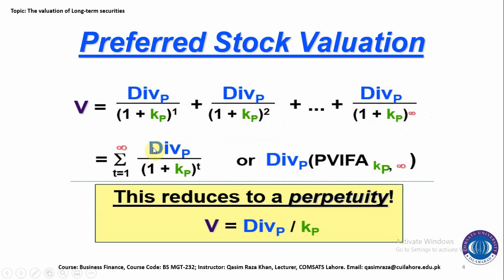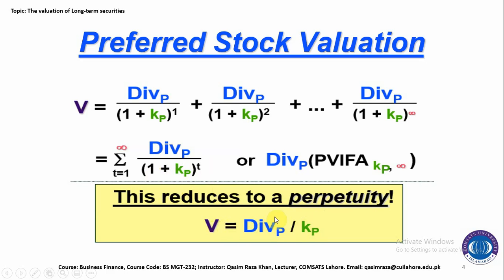When we summarize and simplify this equation, we get the summation from t equals 1 to infinity of DIV_P divided by (1 plus K_P) to the power t. When we simplify again, we can reduce it to a perpetuity, that is V equals dividend DIV_P divided by K_P.